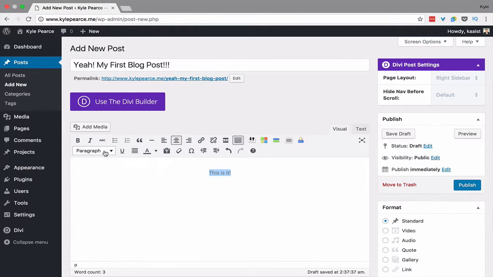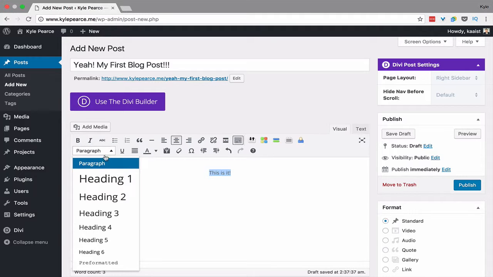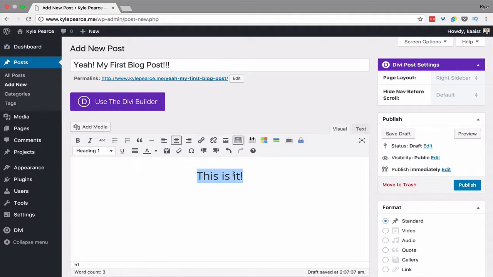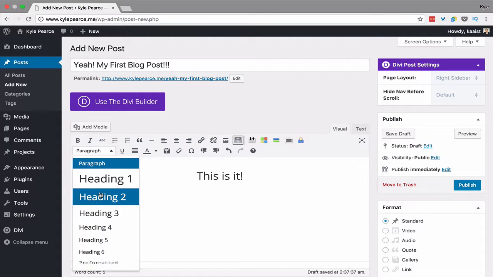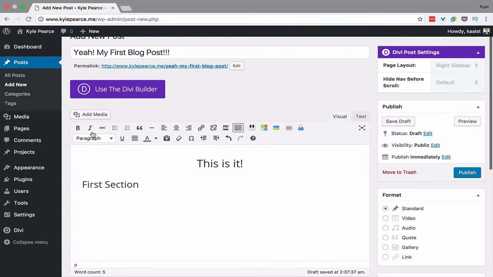And then here you have the hierarchy, which is important for SEO. Your title typically is an H1, and then your first section title would be an H2 or an H3, and then your paragraph is just your text.